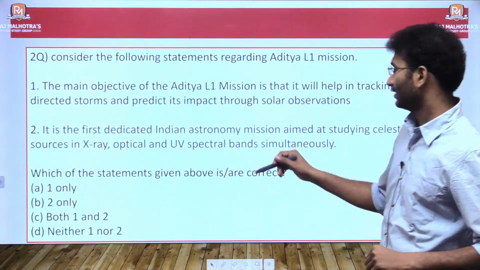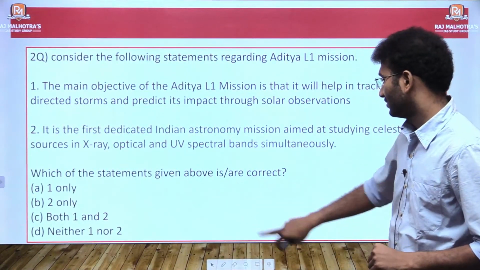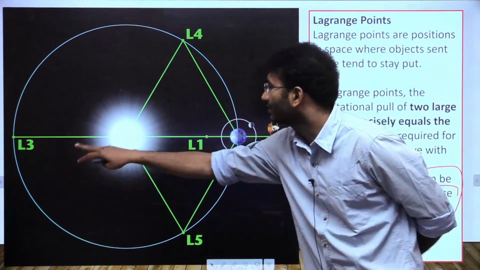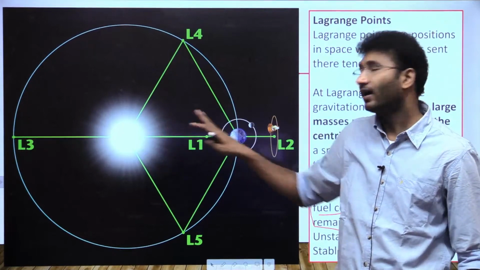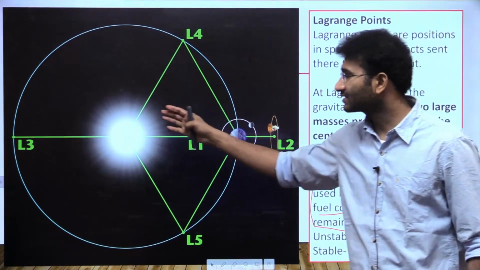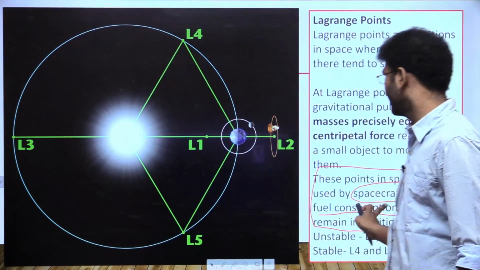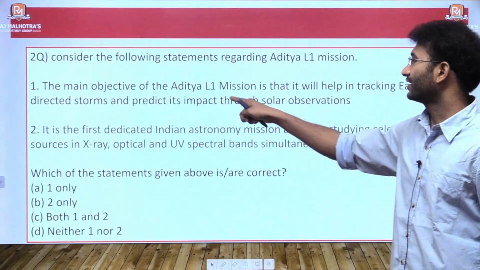Statement 1 is a right statement. From here you can clearly understand these are meant for studying the sun and its impact on the earth, or studying the sun as an atmosphere or as a celestial body. This is what is stated in the first statement.